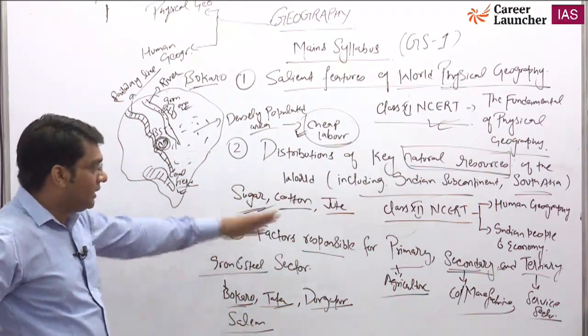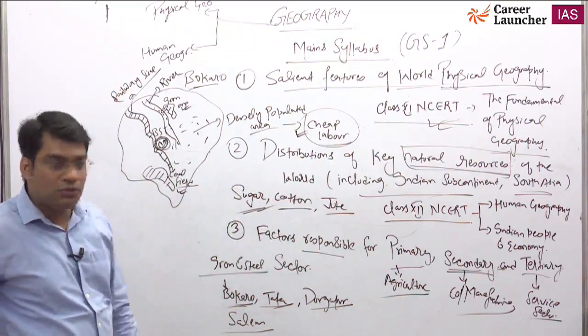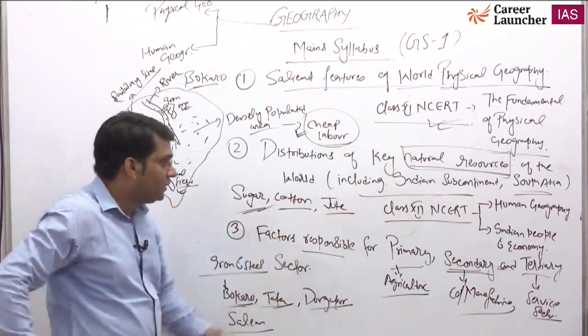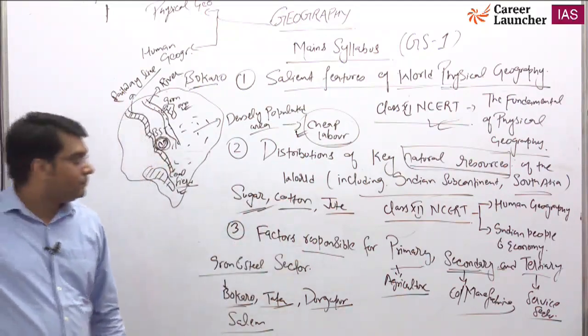So this is the third statement given: factors responsible for primary, secondary and tertiary sector, and the class 12 NCERT basically helps to know the things given in this syllabus.